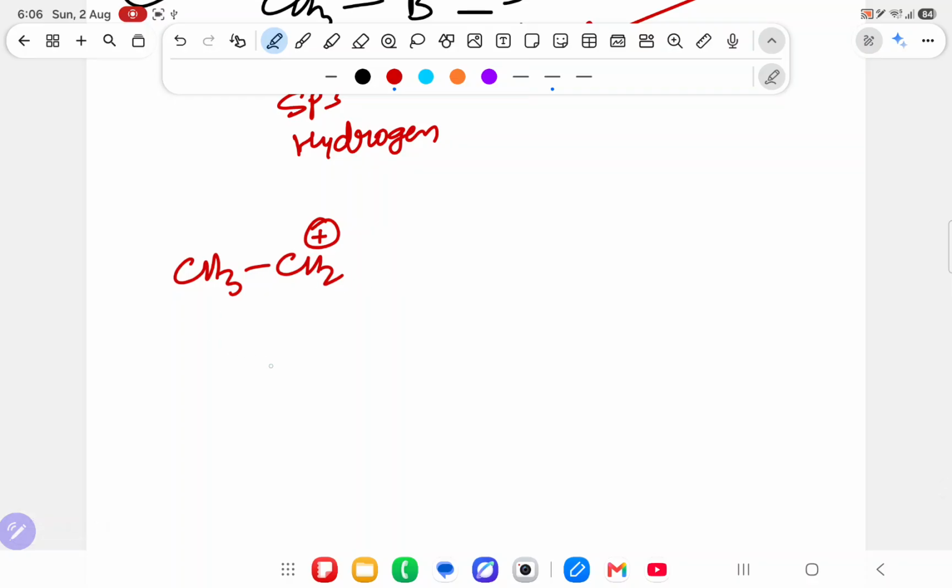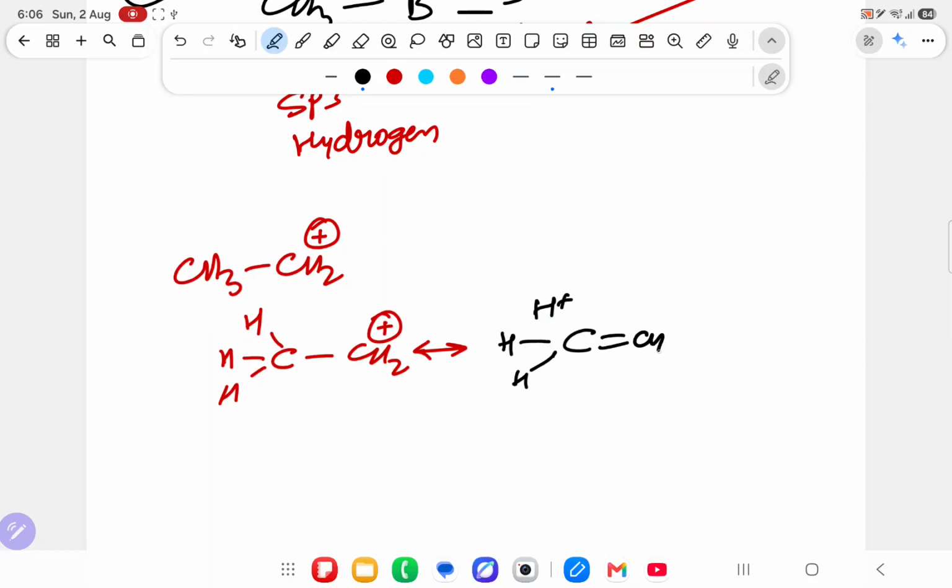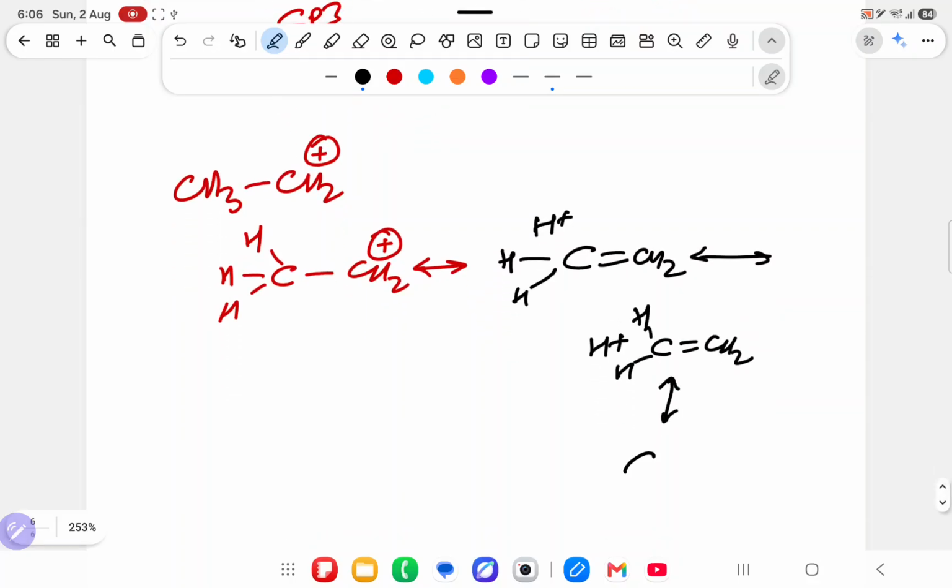If you draw the structure, what will you say? Sir, C H plus H H double bond CH2. Again, the middle hydrogen will go: CH H double bond CH2. Again, the third hydrogen will go: H H H plus double bond CH2.